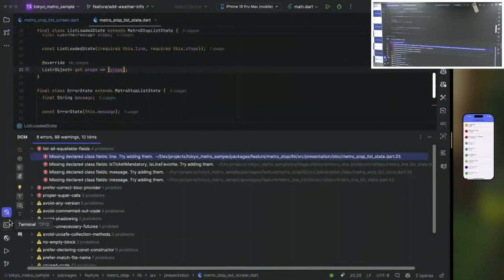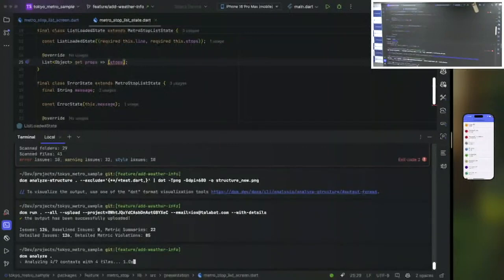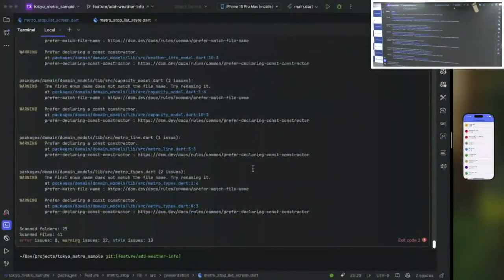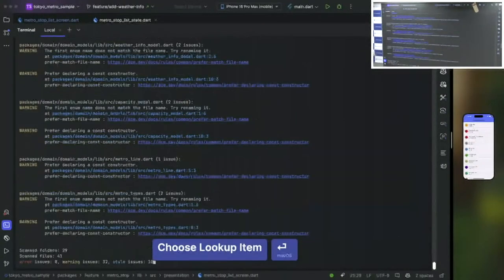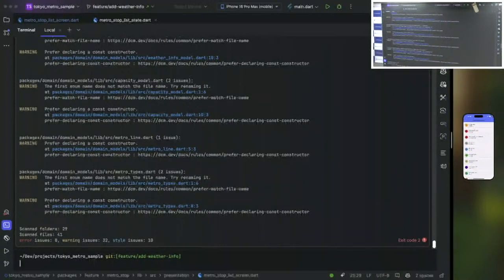So let's go back to our terminal. First of all, let's also use the DCM analyze options, and you can see that it loaded. Let me see if it's visible a bit lower down. Let me just run it again. So it will run all of these commands and the analyzer in every one of the 7 packages that we have in our monorepo. So we can run it in our entire project, or if we just want